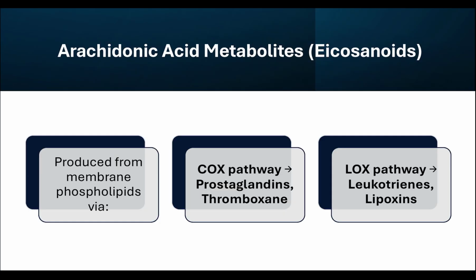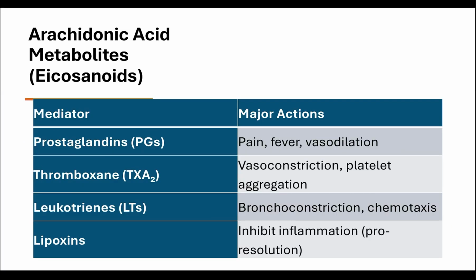Arachidonic acid is released from cell membranes and converted into multiple mediators through two main pathways: the COX pathway, producing prostaglandins and thromboxane, and the LOX pathway, producing leukotrienes and lipoxins. Prostaglandins cause pain, fever, and vasodilation. Thromboxane promotes vasoconstriction and platelet aggregation. Leukotrienes cause bronchoconstriction and attract leukocytes. Lipoxins perform the opposite role. They help resolve inflammation.